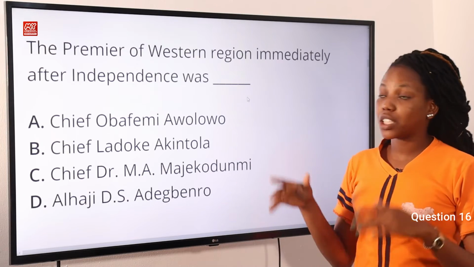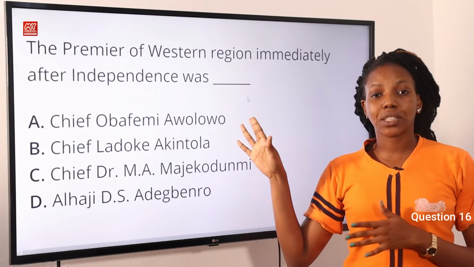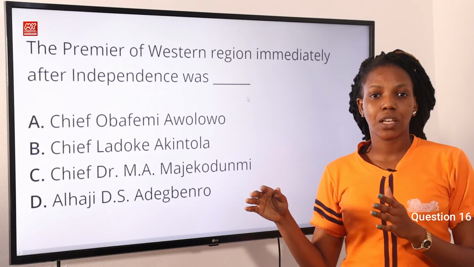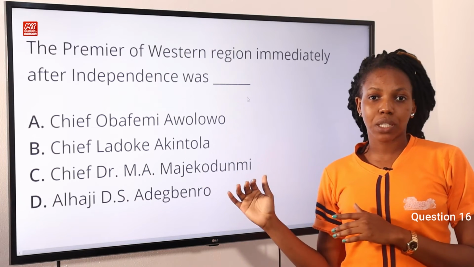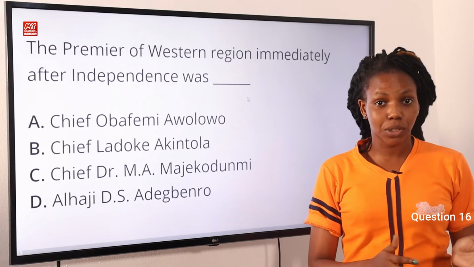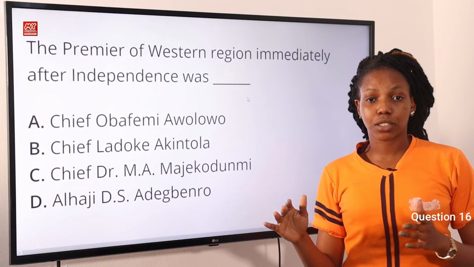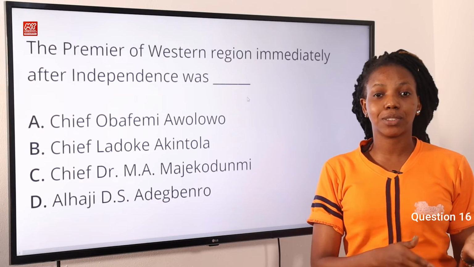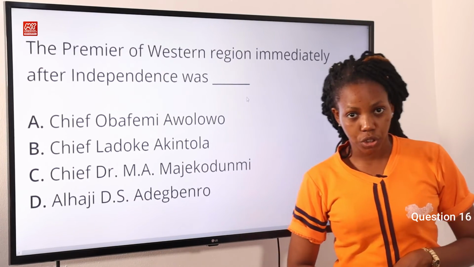So we know that Nigeria gained independence in 1960. Okay, so Obafemi Awolowo was the premier of Western region around 1954 to 1959, and then S.L. Akintola became the premier for the Western region in 1960 to 1962. Then we add Majekodunmi in 1962 as the administrator, and then Akintola came back in 1963 to 1966. So option B is the correct answer to this question.